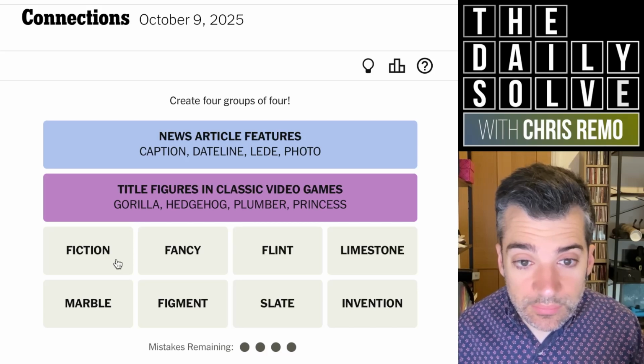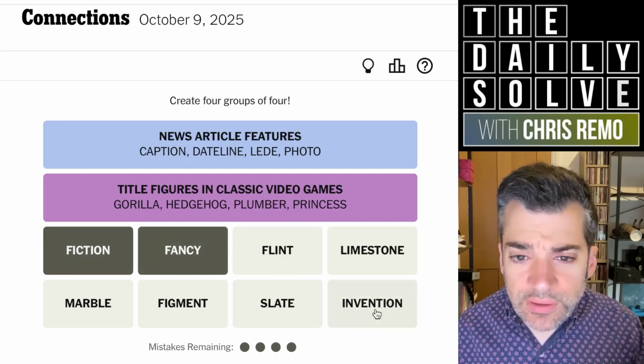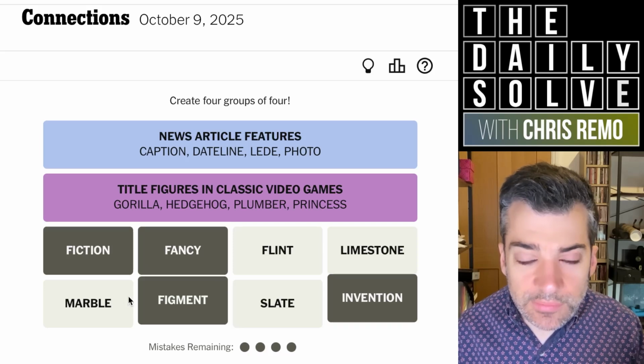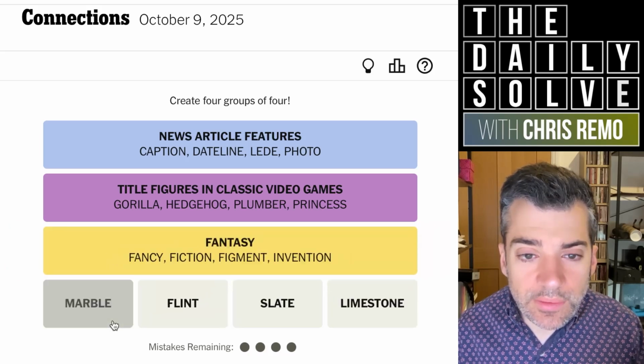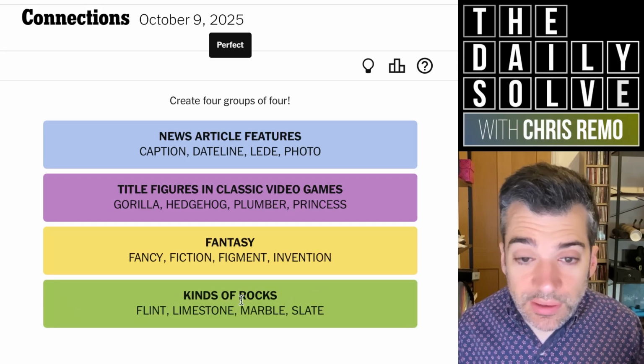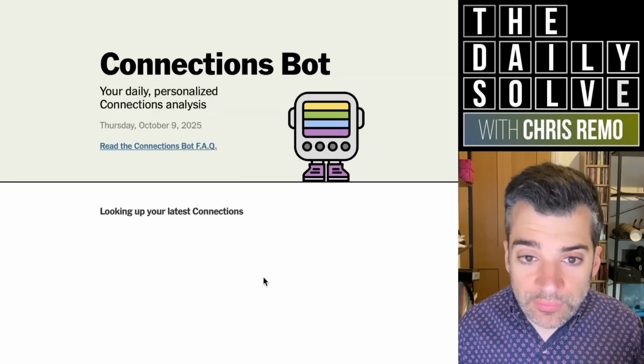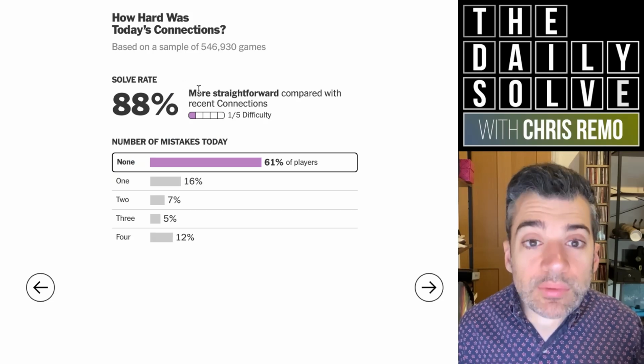Okay, fiction, fancy. I don't know which of these is going to be yellow or green. Fiction, fancy, invention, or figment. That was yellow, marble, flint, slate, limestone. This is stone, I guess. Kinds of rocks are green. Okay. That felt reasonably straightforward. Let's see. Yeah, in fact, more straightforward.